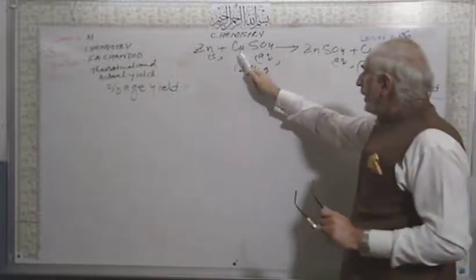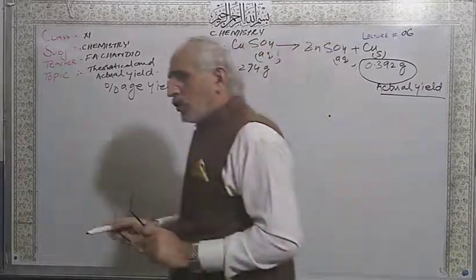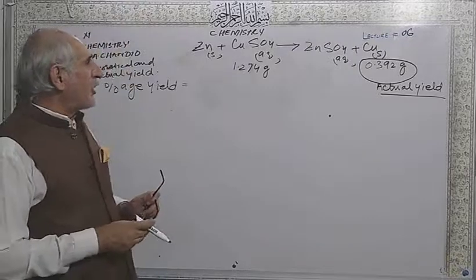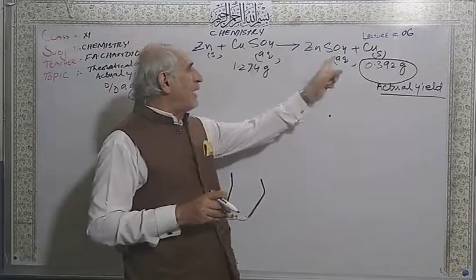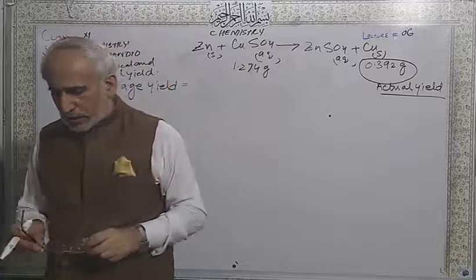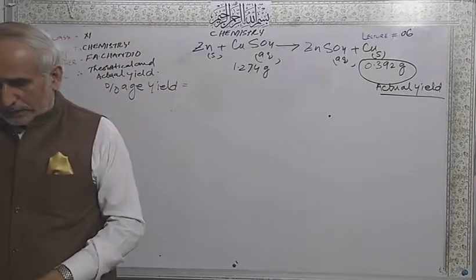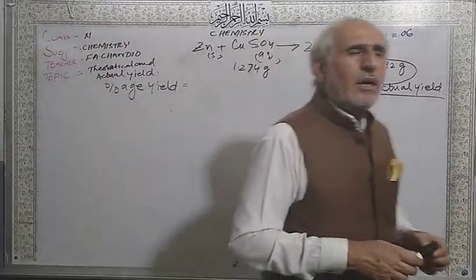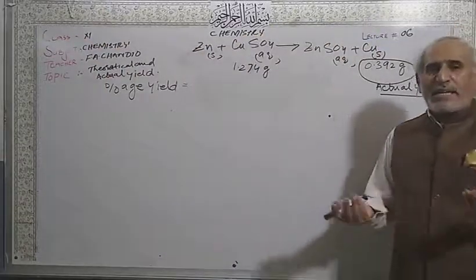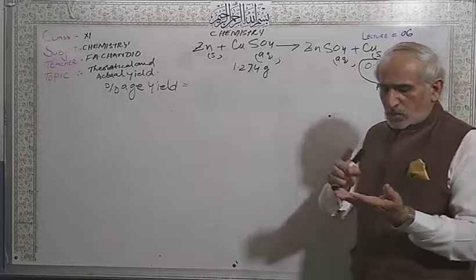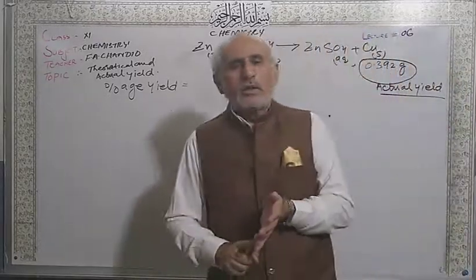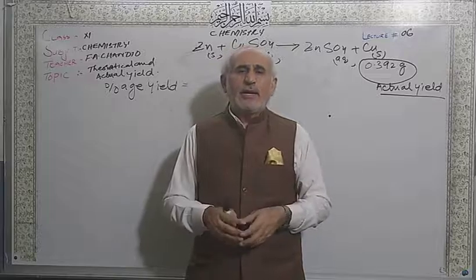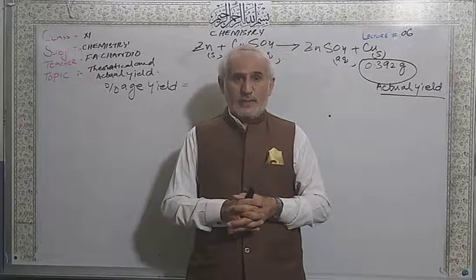So from the stoichiometric equation we did before, we have to calculate the theoretical yield from the balanced chemical equation. I told you in the previous lectures, numericals can be solved by using the mole to mole method, mole to mass method, mass to mole method, and mass to mass method.